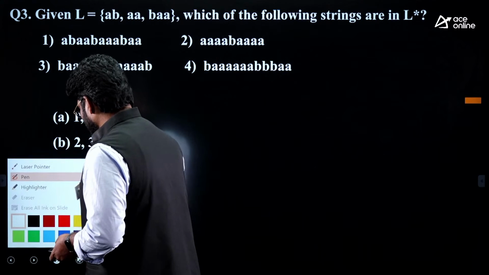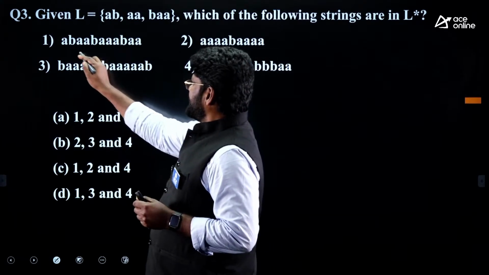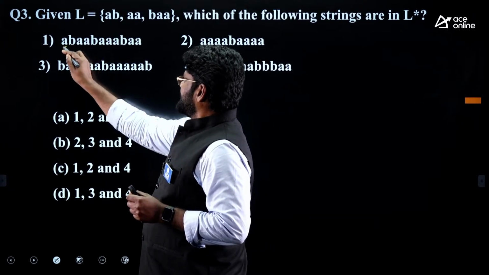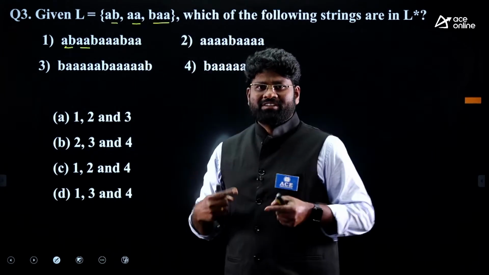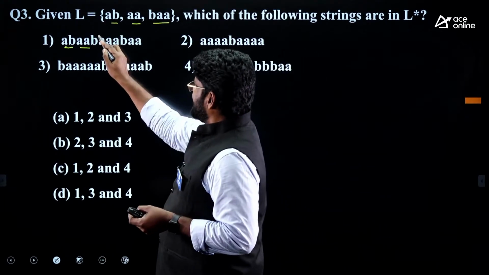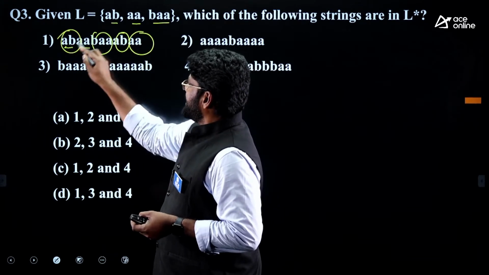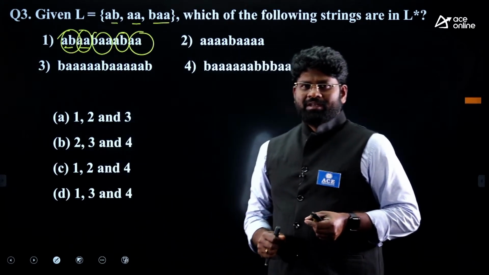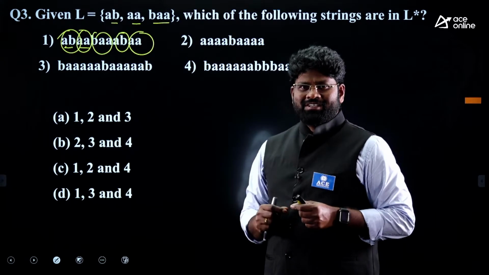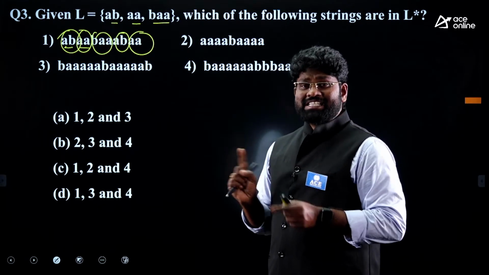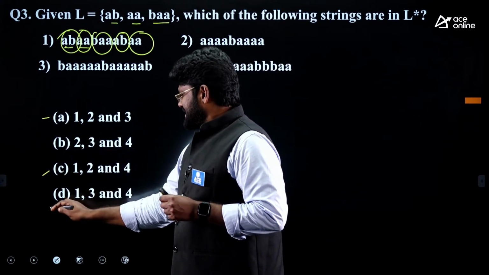Just look at the first one and see what we can form. This is the first string: ABAABA BAA. So we have 3 parts: BAA, then AB, then AA. If you look at all this, definitely the first one I can form from the L values. So it is a part of L star. Now if you look at my answers, the answer is between A, C, D.